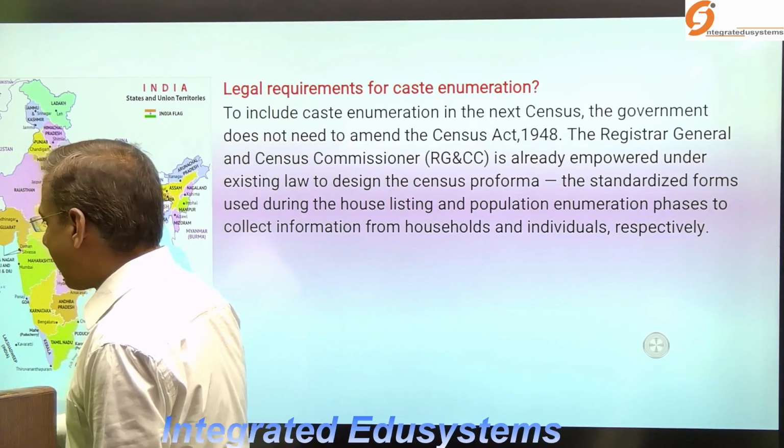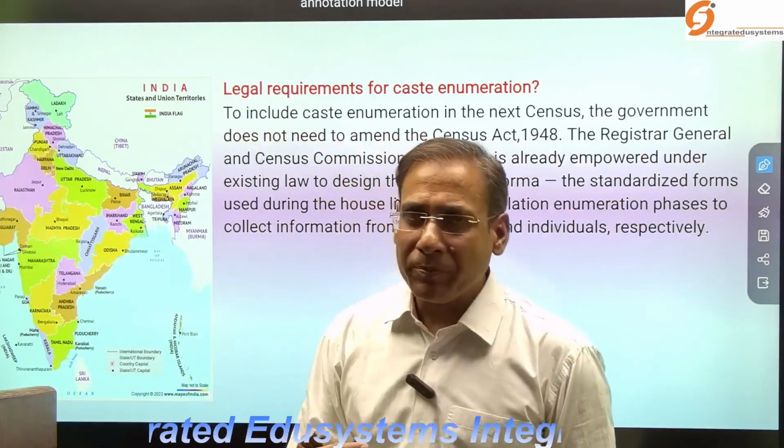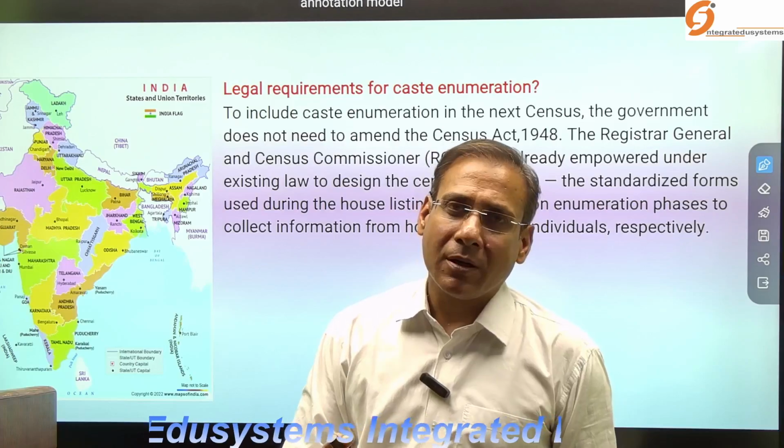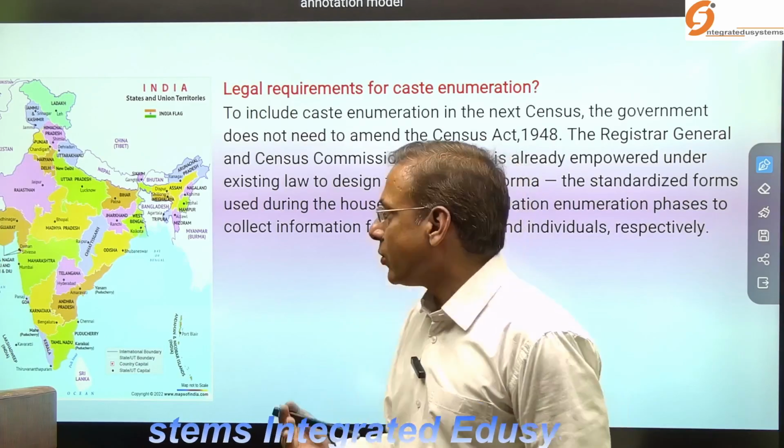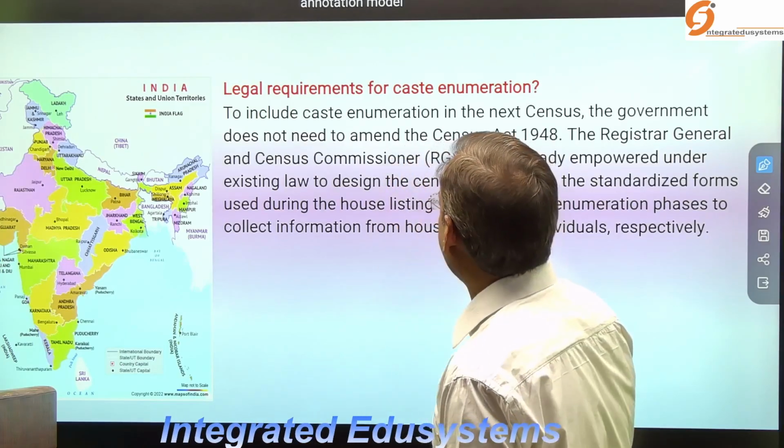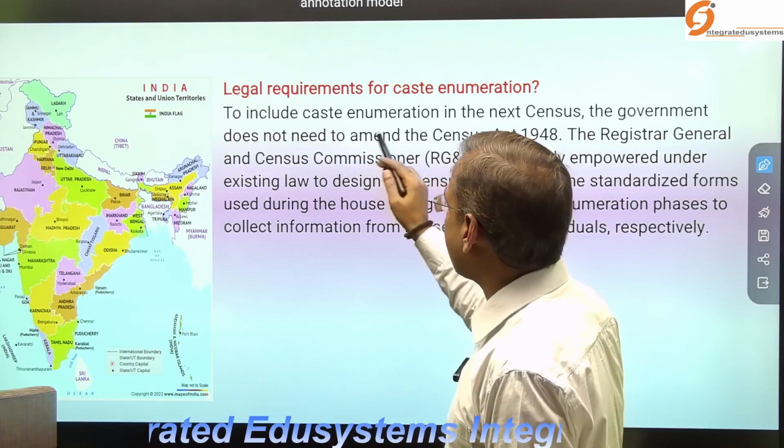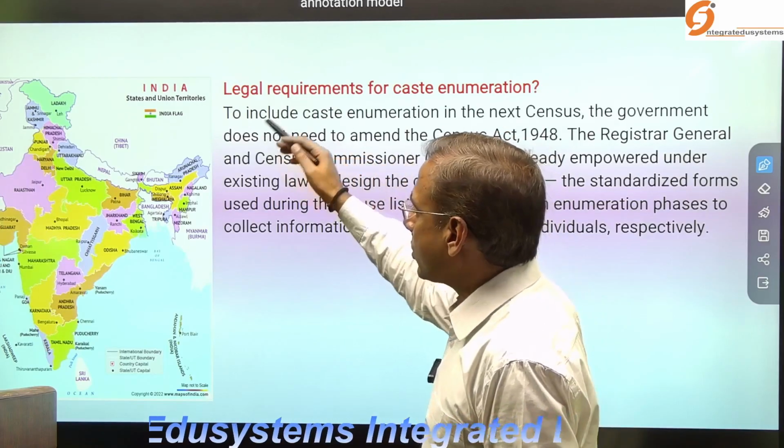Is there any requirement at an early level to amend the law, the Census Act, 1958, to include caste enumeration?